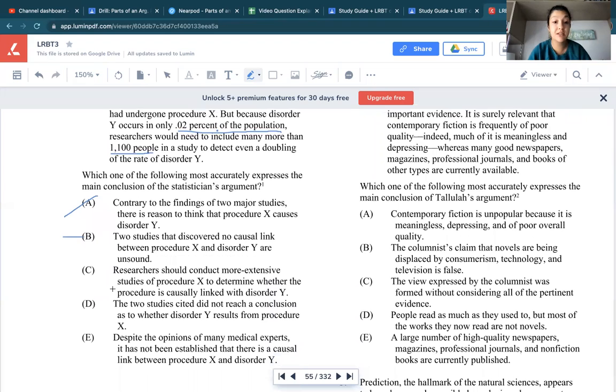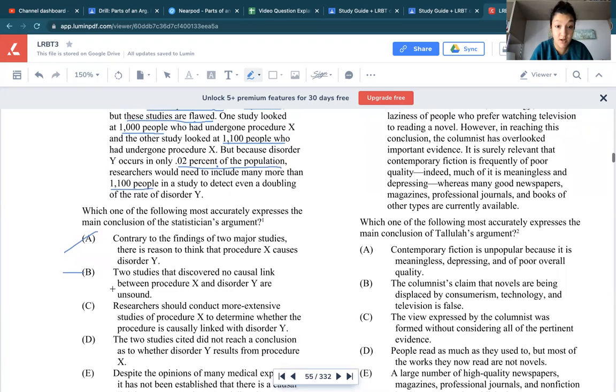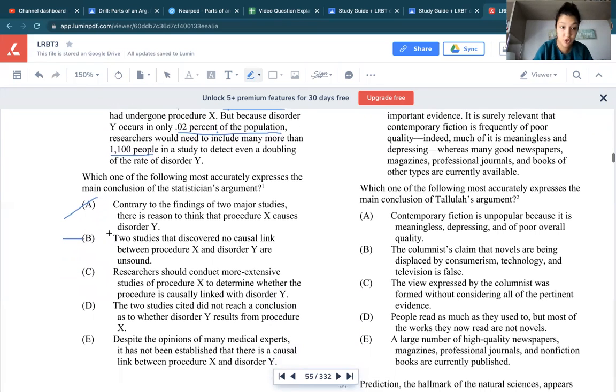C. Researchers should conduct more extensive studies of procedure X to determine whether the procedure is causally linked with disorder Y. Maybe that's what it is saying over here, but that is not the main conclusion, so we can cross that out.